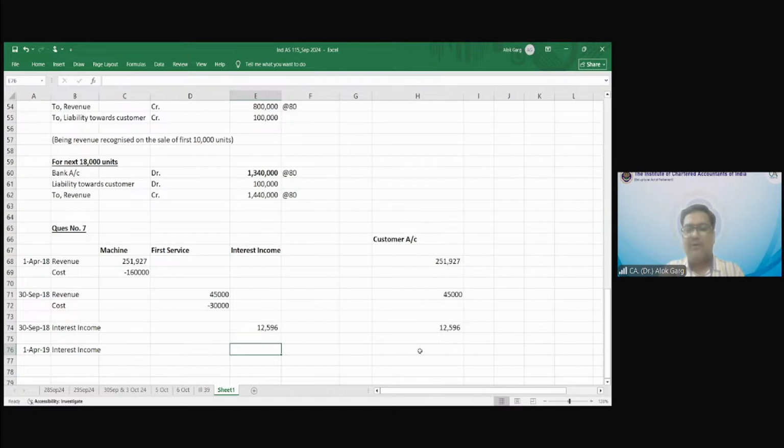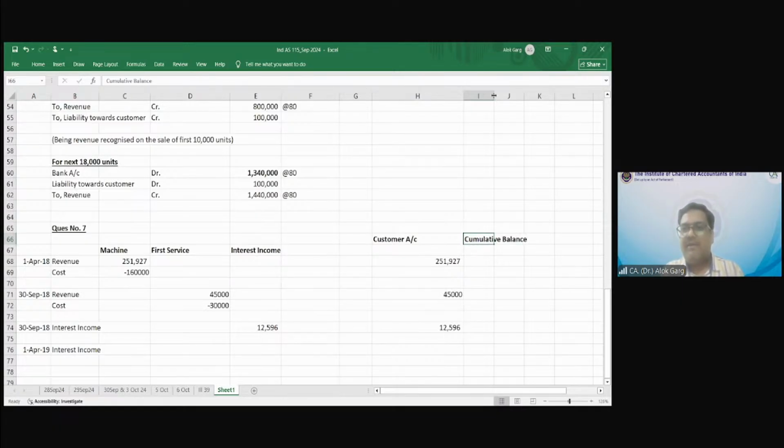Interest income on which amount? Tell me, on which amount will the interest income be? Including maintenance cost, and including previous interest also. What is the amount lying in the customer account on 30th September 18? What will be the cumulative balance in the customer account? What has the cumulative balance become?